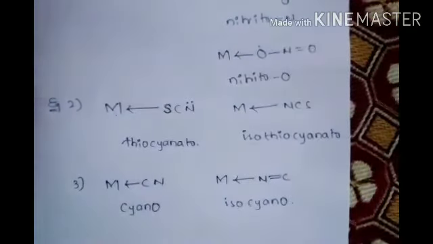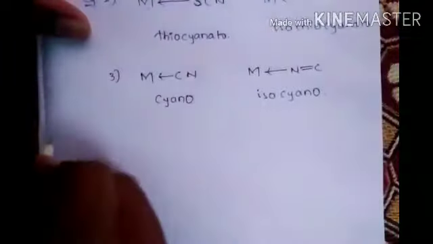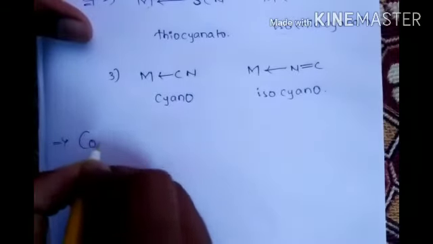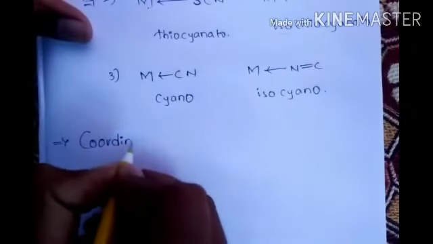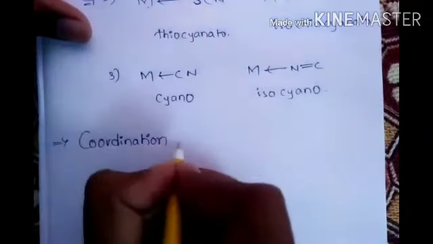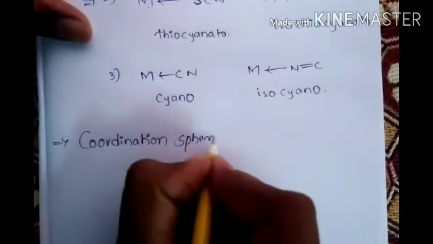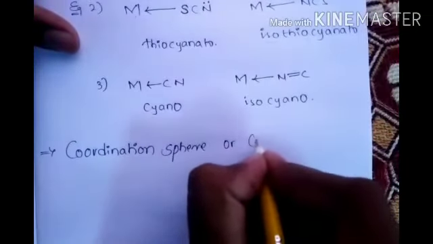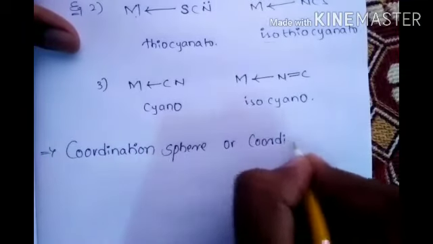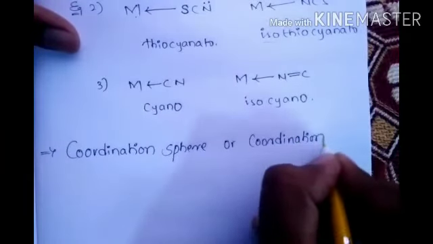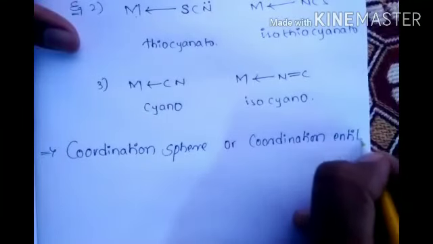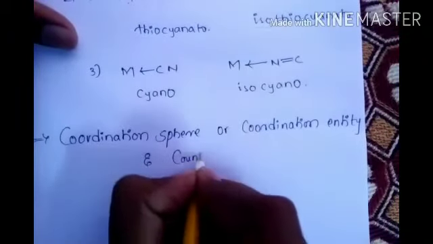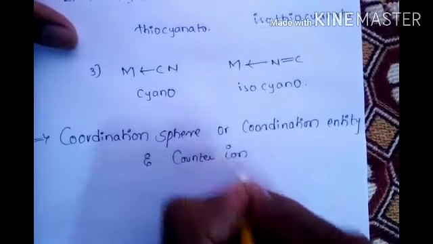Now, coordination. Next side heading, it is third: coordination sphere or coordination entity and counter ion.